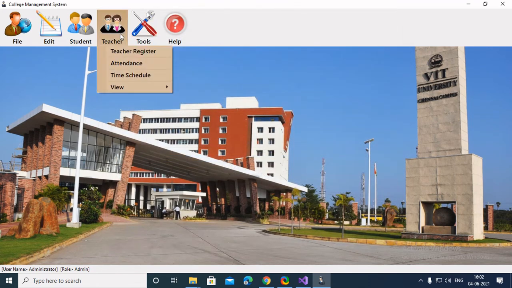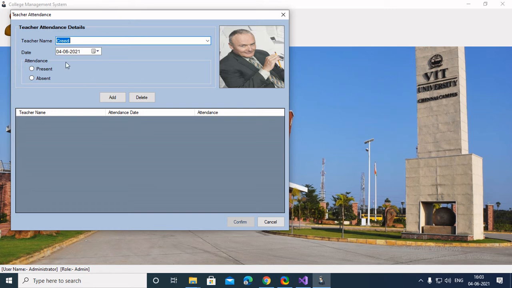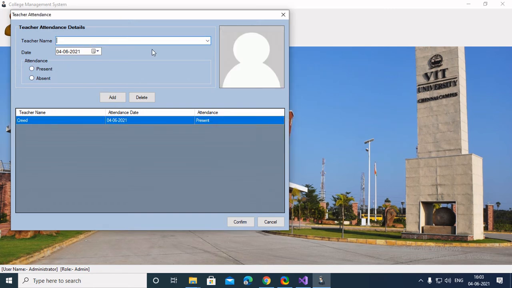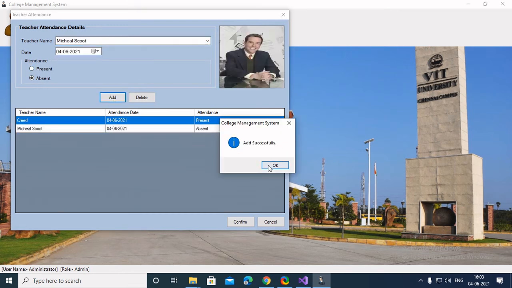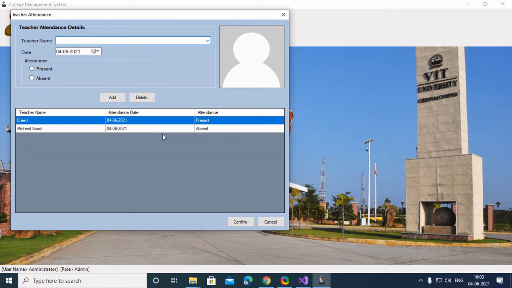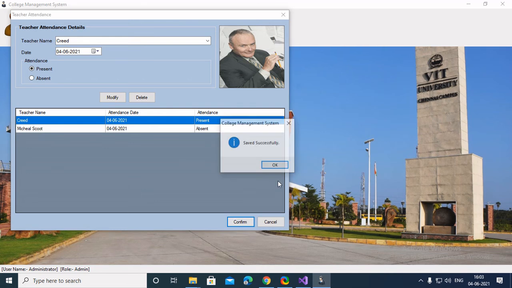Teachers, as you can see, also have their own attendance in the college. So basically, as an admin, I have the right to mark them as present or absent. As you can see, I can get a full list of teachers. I have marked absent for Michael, and for Creed I have marked present. Like that, I can also delete the record. So I'll save them for now.